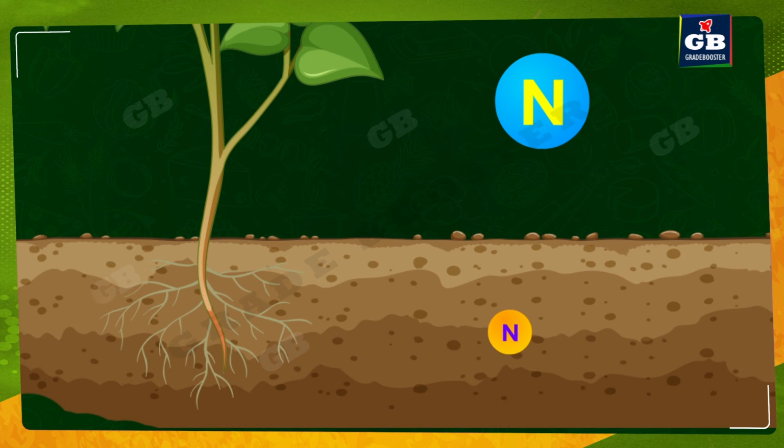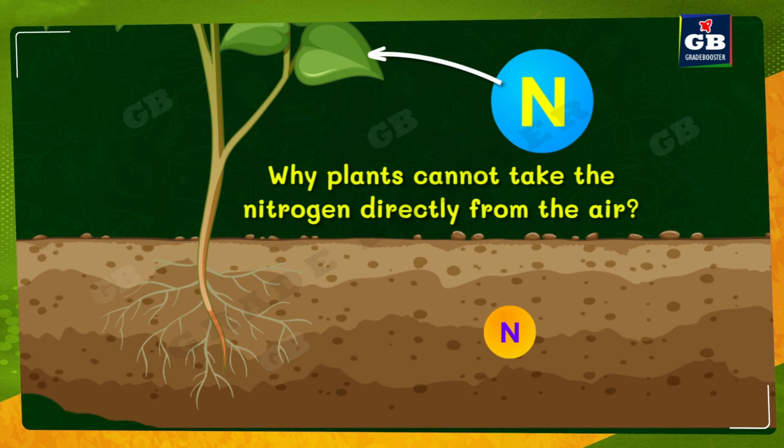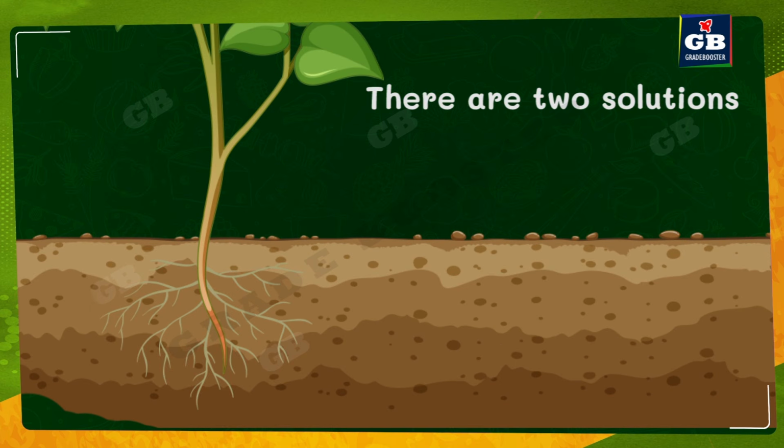Then you may think, why can't a plant take nitrogen from the air? Plants cannot take nitrogen from the air. Plants can take only carbon dioxide, but they cannot directly take the nitrogen, they cannot use it. So what is the solution to this problem? There are two solutions to this problem.